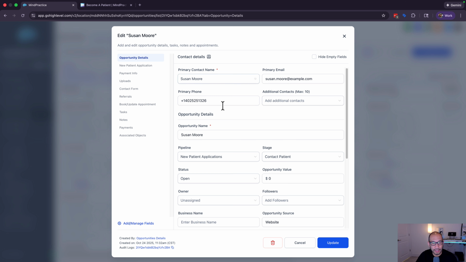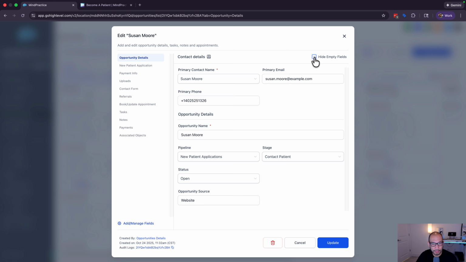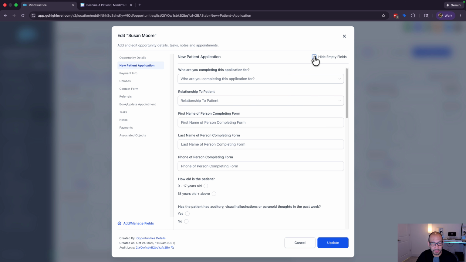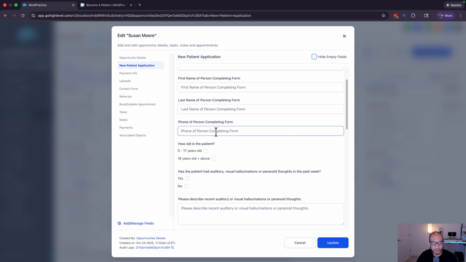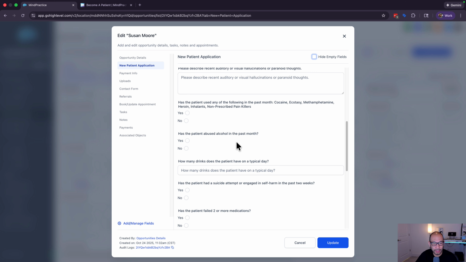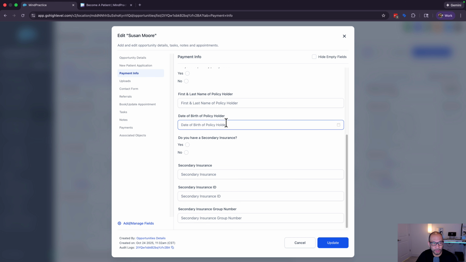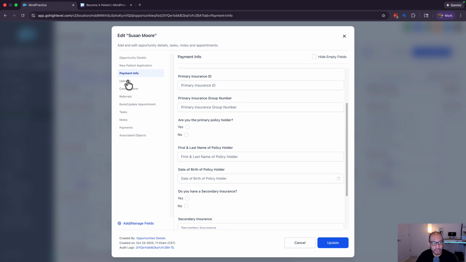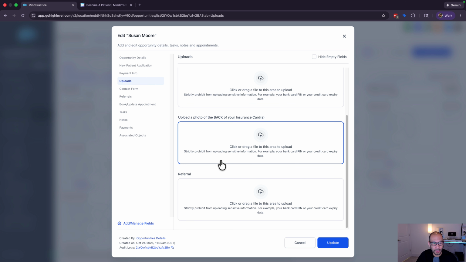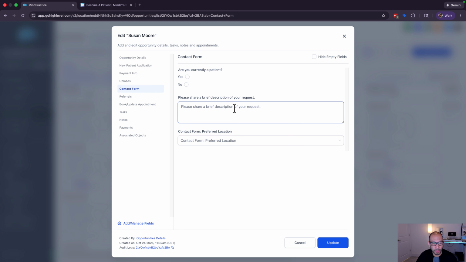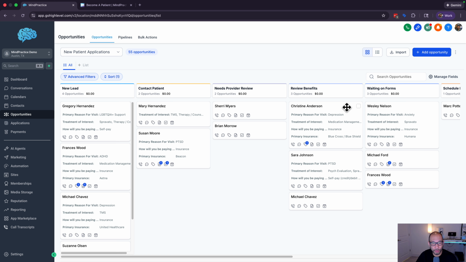In here, we have different information. I'm just going to click on hide empty fields to see what this looks like. I'm going to open it because this is temp data that we dumped in here, so it's not completed. But anyways, you'll be able to see all the answers that are filled out, that they completed the application on here. There's additional information too: this is the payment information, this is uploads if they've uploaded the cards, and if they filled out the contact form on the website, it's just a brief thing that we have connected to here. With this, you have the ability to move people down the pipeline.